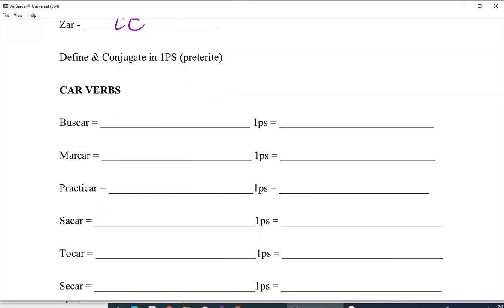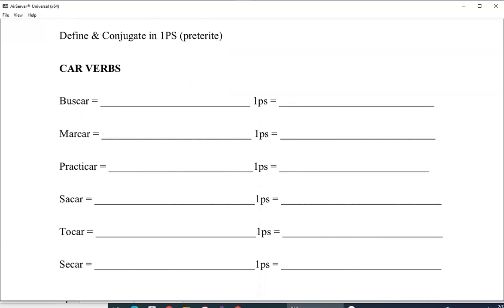So let's define and conjugate some examples in the first person singular in the preterite. Make sure that you're paying close attention that this only happens in the first person singular. The rest of these verbs conjugate normal. So buscar, which is to look for, remember you look for a bus, you look for a car, is going to leave the stem, which is B-U-S, and then because it's a car verb, it's going to end in Q-U-E. So we have busqué.